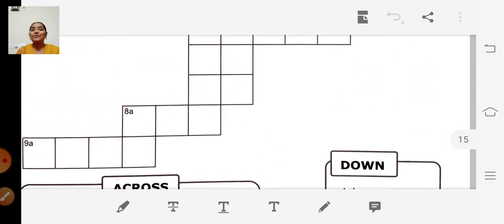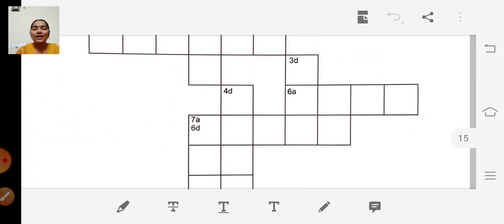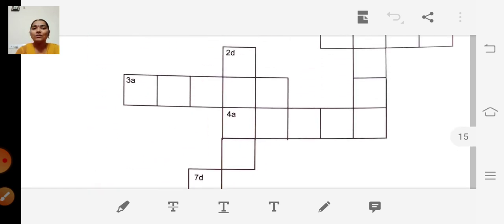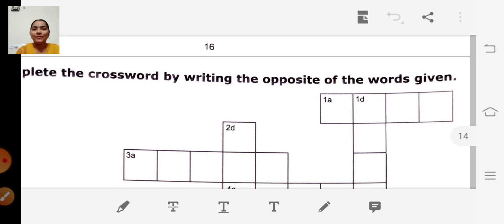Yes, it is very easy and also very interesting, right? So try to fill these crossword puzzles. Now you all know the opposites of all the words, right? So try to finish it.